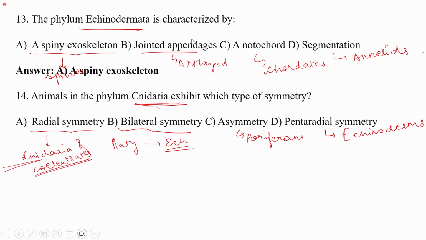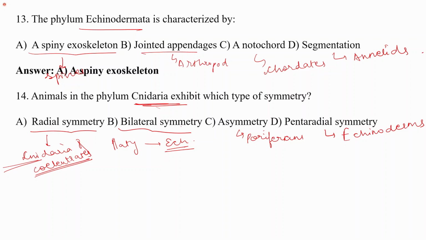Right? So you need to remember all these things by heart, and it should be on your tips: what type of symmetry is exhibited by the animals of which phyla, whether they are coelomates or acoelomates, and what is the most important particular characteristic of each phylum. For example, if I talk about echinoderms, they have a water vascular system, fine. If I talk about arthropods, it should immediately come to my mind that they have jointed appendages. If I talk about any soft-bodied animal, mollusk should immediately come to my mind. So this is how you have to remember each and every animal belonging to any phylum by heart.